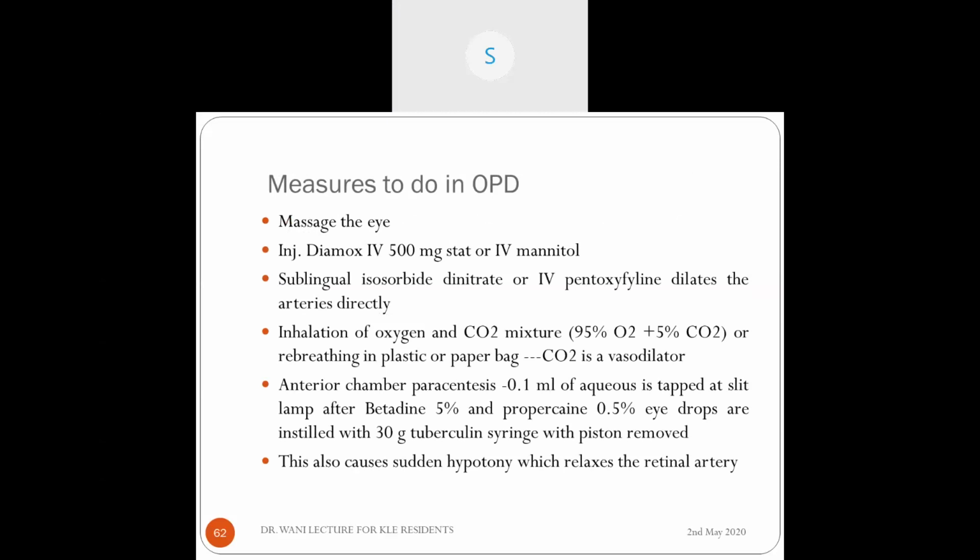We are on 63. 62 was antifibrinolytic; I'll tell about that later, the second part of management. Now we'll come to the next management, which is investigations. You should try those measures I enumerated in the OPD so that you make an attempt to dislodge. Most of the times, 90 or 95% of the times, they fail. They don't yield any results. Most of them are irreversible. But sometimes you may be lucky.